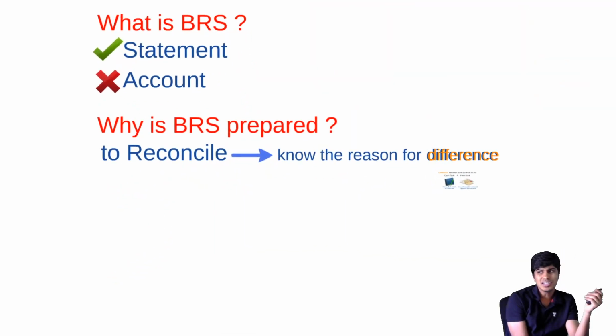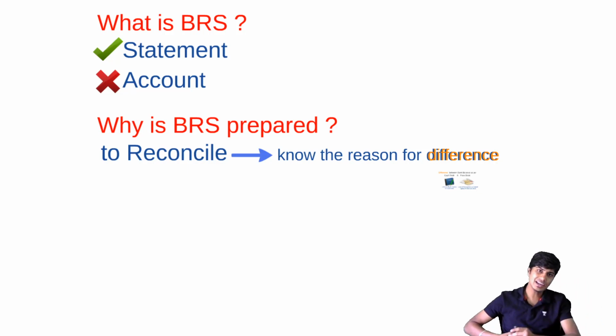Then what or when is BRS prepared? The frequency of BRS depends upon the scale of operations. It is at the management's discretion. You can prepare BRS annually, quarterly, monthly, weekly, or even on a daily basis. However, management can decide, but mandatorily BRS has to be prepared before preparation of balance sheet, because we need to check whether the balance as per cash book is correct or not. So management can decide how often to do, but before preparation of final accounts it is mandatory.